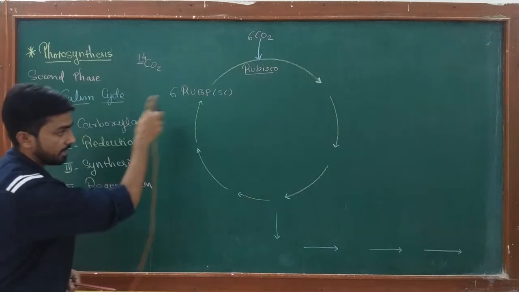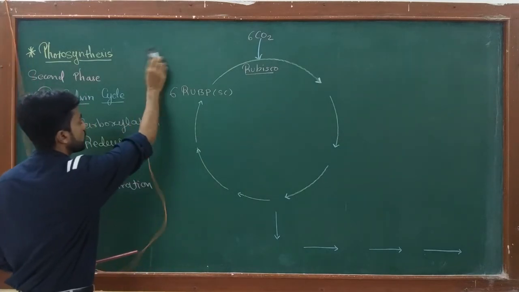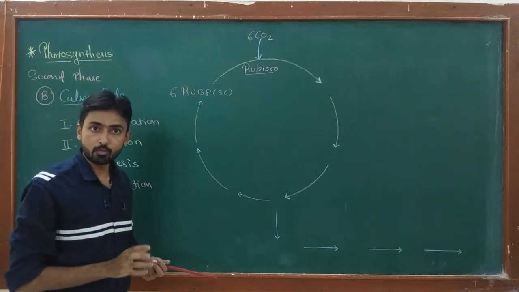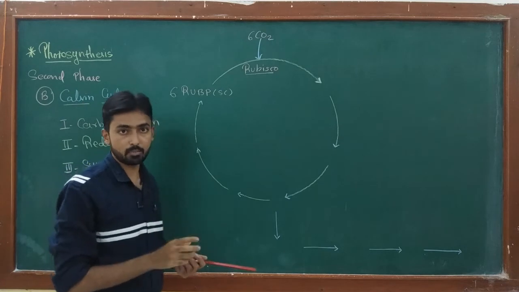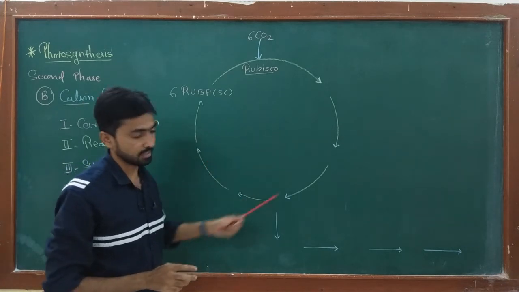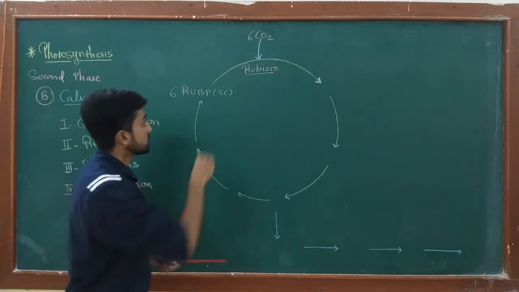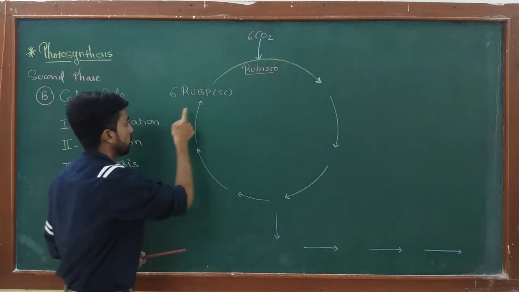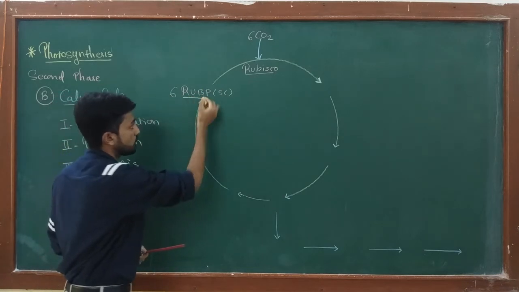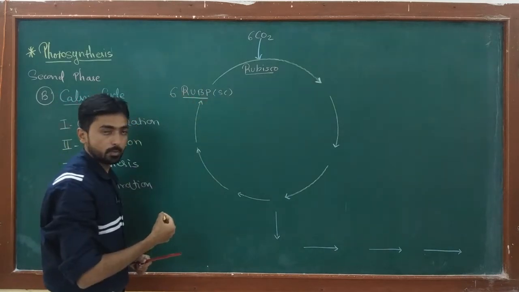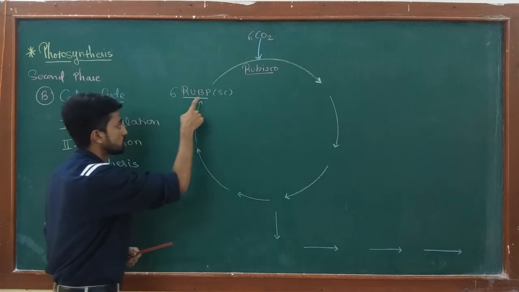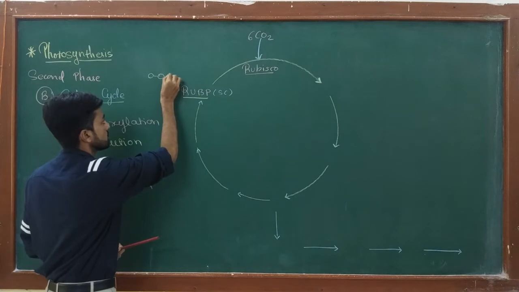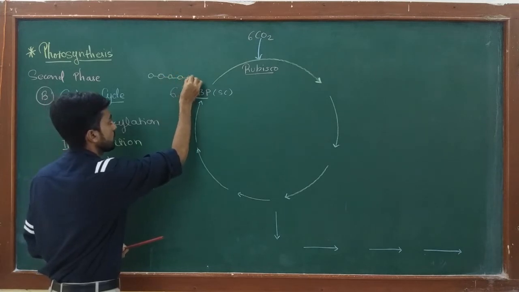At the time of understanding the Calvin cycle, you should focus on carbon calculation. Without proper carbon calculation, it is not possible to understand the cycle clearly. So 6 carbons get entry into the cycle in the form of carbon dioxide, while 6 molecules of RuBP, ribulose bisphosphate, is a 5-carbon compound. Ribulose bisphosphate looks like this: first carbon, second carbon, third carbon, fourth carbon, and fifth.